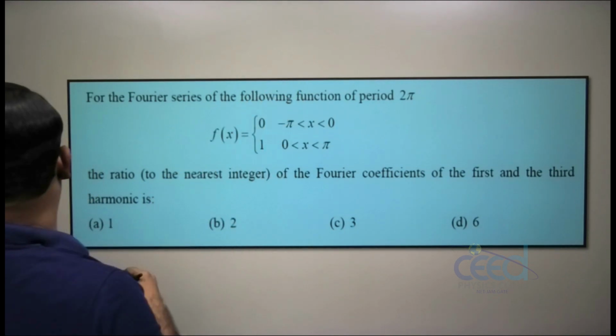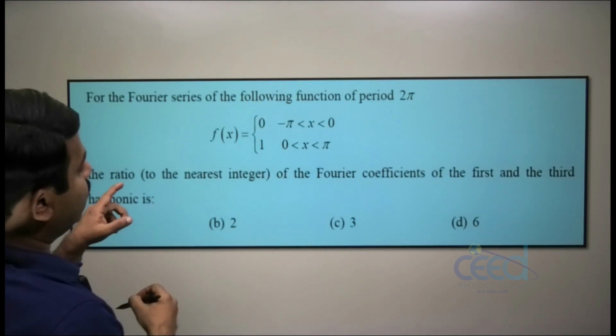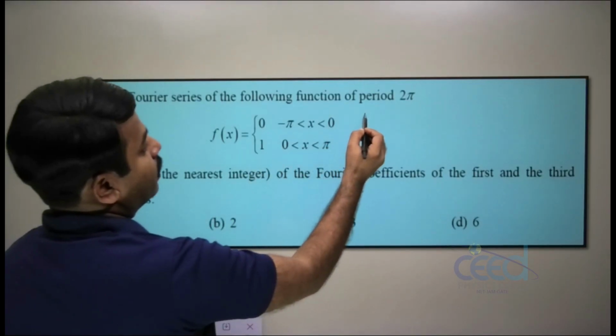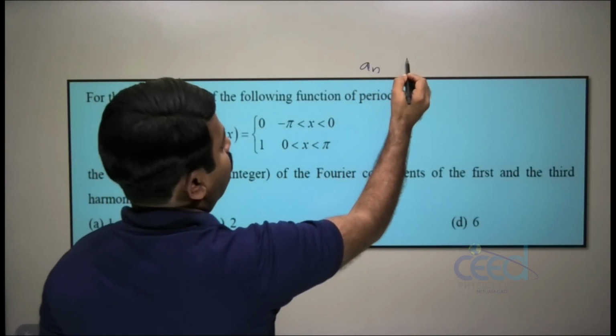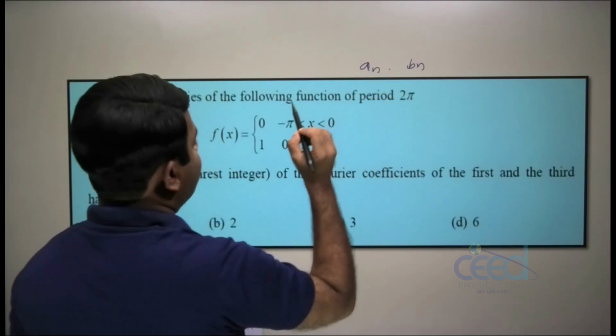So the Fourier coefficients are an and bn. Now what is an?